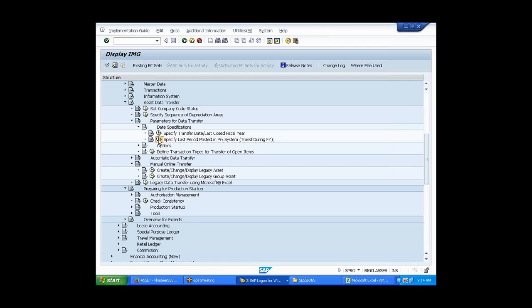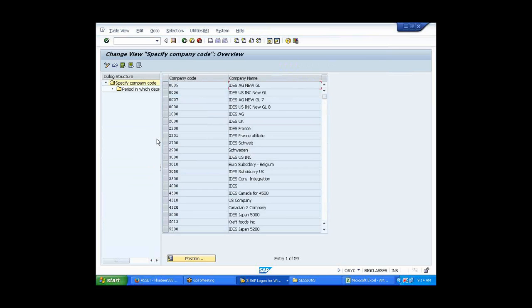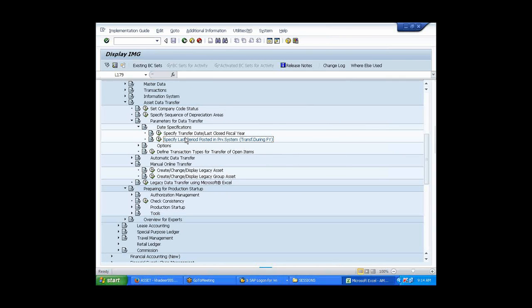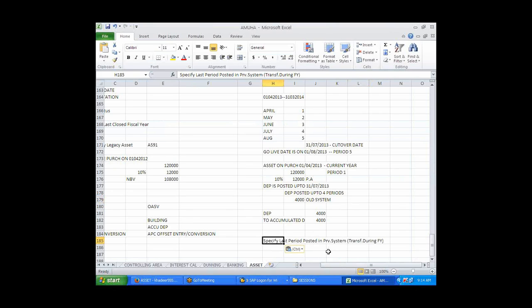So what is the period that has been posted in the last previous system, up till July, July 31st. That is period 07/2013, right? This is my period.